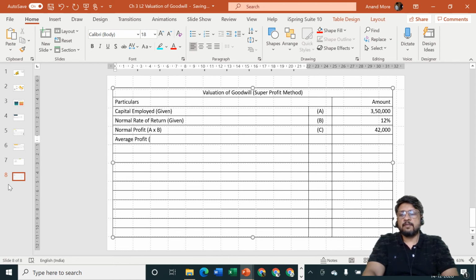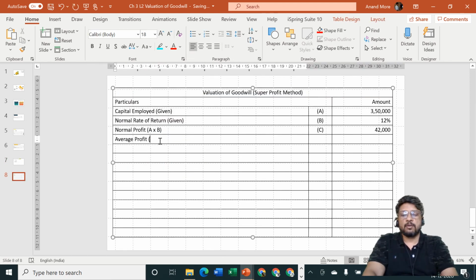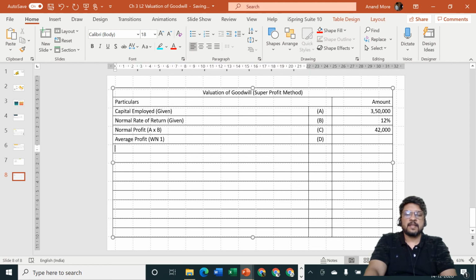Average profit is not given by the problem. In fact, the problem has given us the past 1, 2, 3, 4, 5 years. So we'll have to use these 5 years to find out the average profit. That means we are going to prepare a working note for the same. I'll call it working note number 1 and keep it pending. Thereafter I'll call it point number D. You can use small letters or capital letters, that depends upon you.